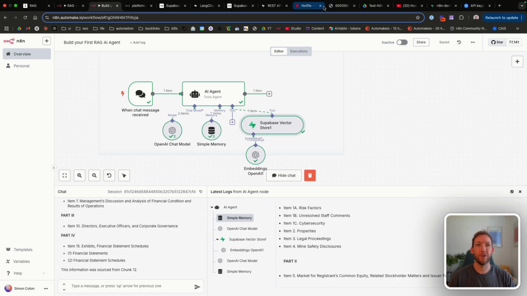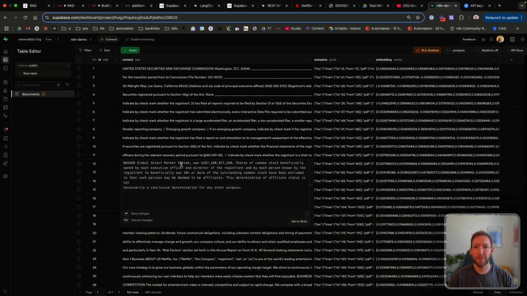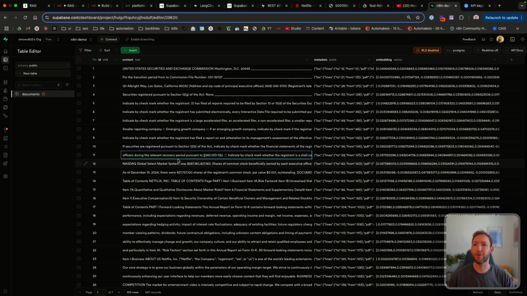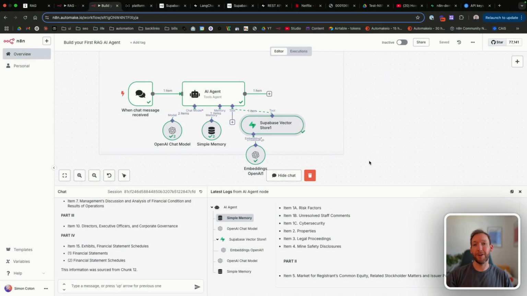And then if we go into chunk 12, it seems to have made up that it was pulling from chunk 12. So this highlights one of the limitations of conventional RAG. And I've seen a lot of demos.